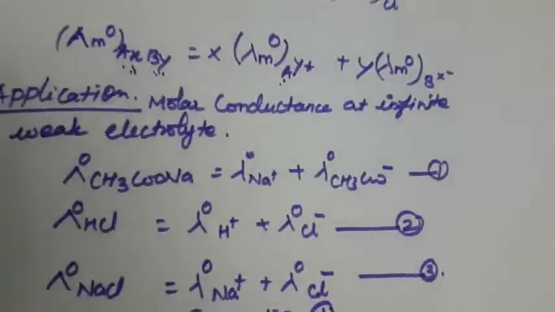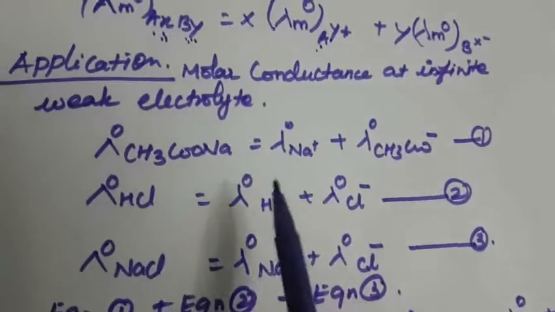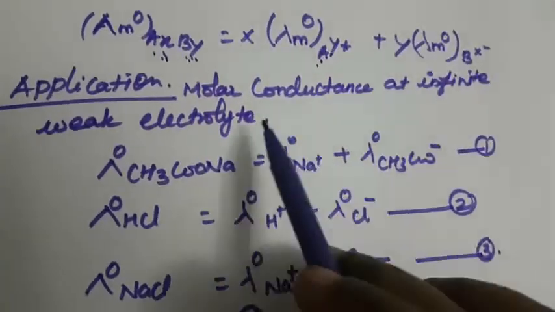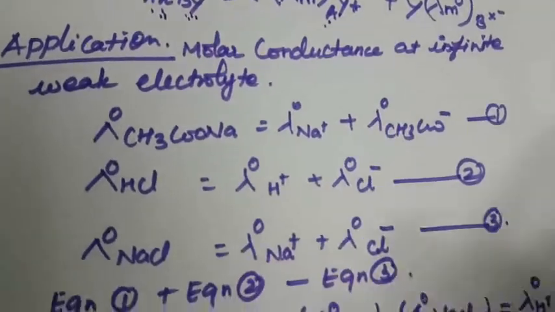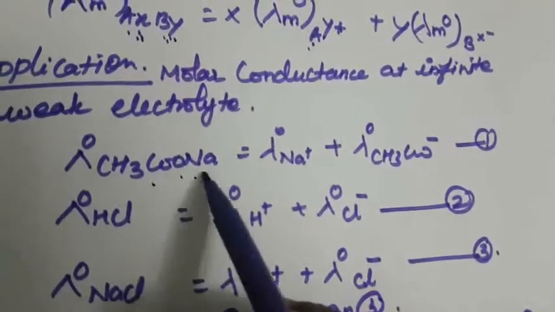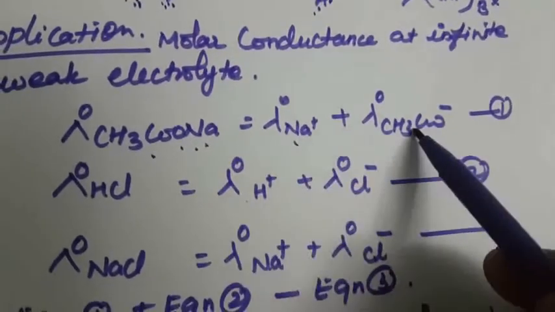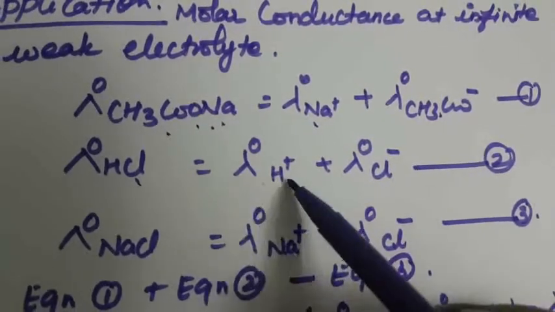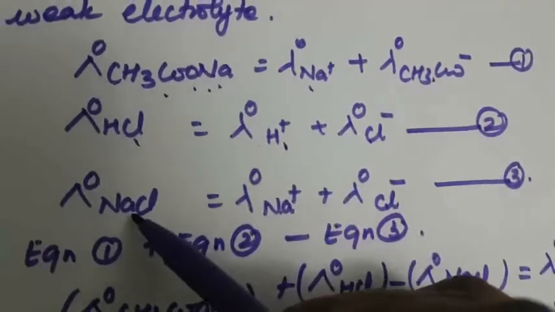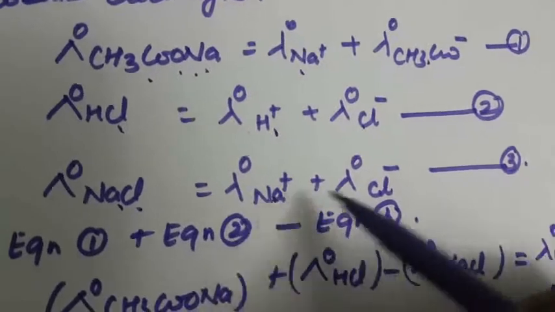Now the application of Kohlrausch's law. The first is to calculate the molar conductance at infinite dilution of a weak electrolyte. Now consider a weak acid: sodium acetate, Na plus CH3COO minus. Strong electrolytes: hydrochloric acid, H plus Cl minus, and sodium chloride, Na plus Cl minus.